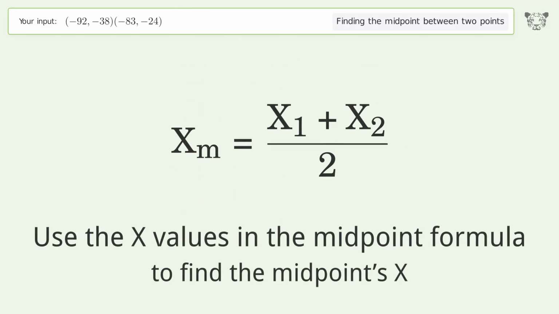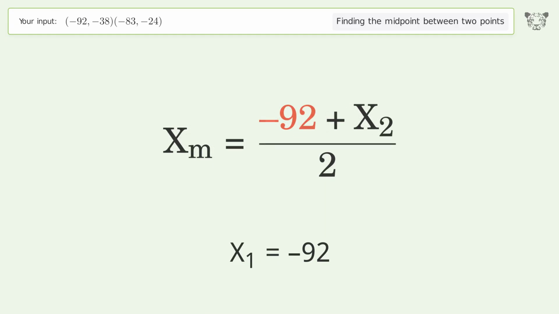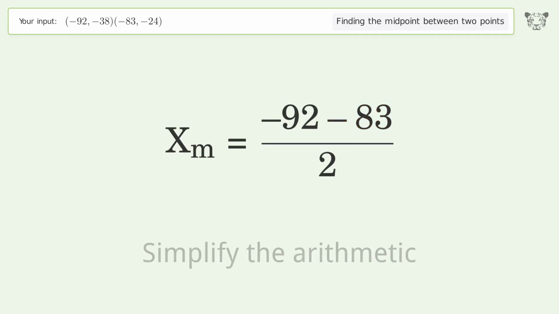Use the x values in the midpoint formula to find the midpoint's x. x1 equals -92. x2 equals -83. Simplify the arithmetic.